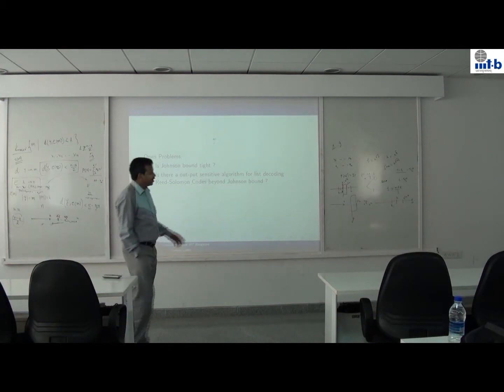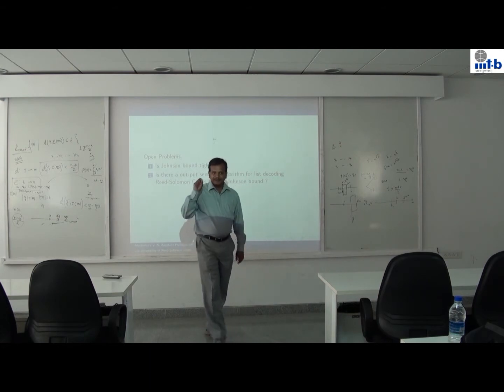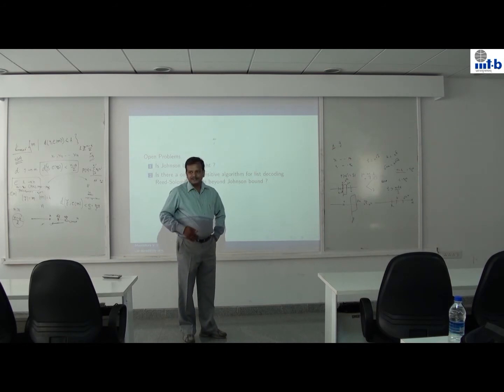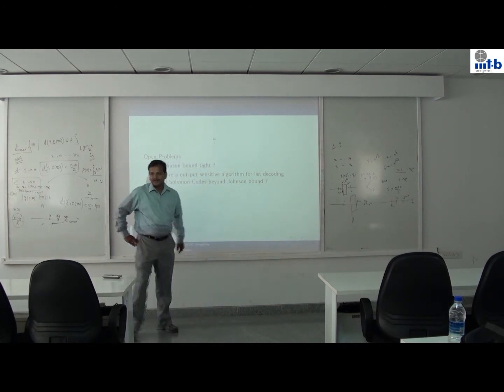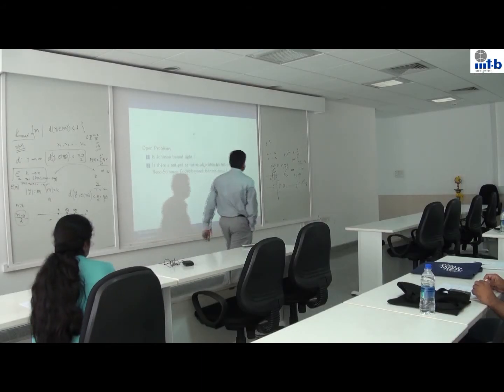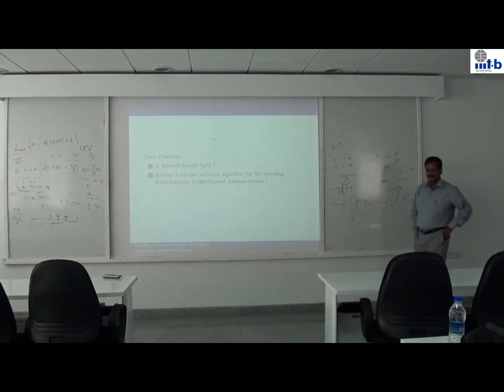For any field, this is fine. But if you want to show negative results, if you want to show that Johnson's bound is not tight, then you have to come up with one particular field, one particular value of n and k, and show that the number of code words there is exponential. If you can show one example, that's good enough. That's what essentially Jaikumar and others have done for a particular case, but that's not close enough to Johnson's.